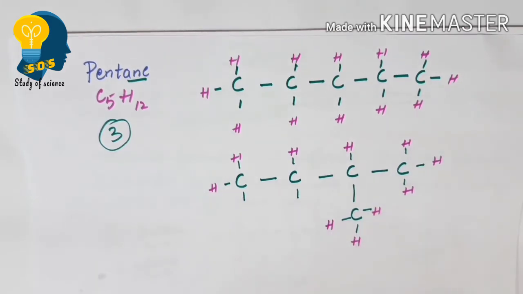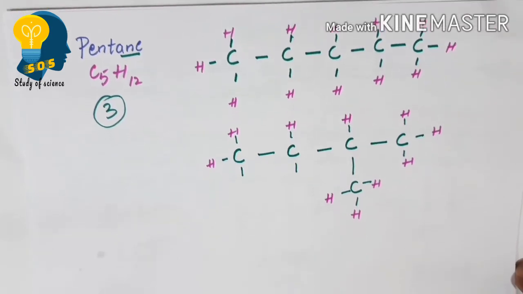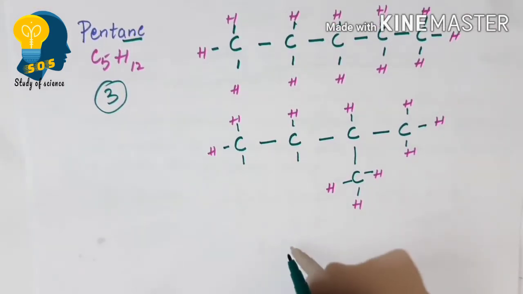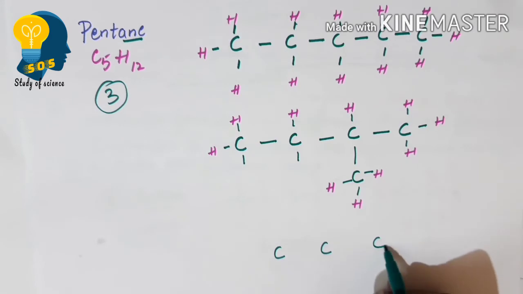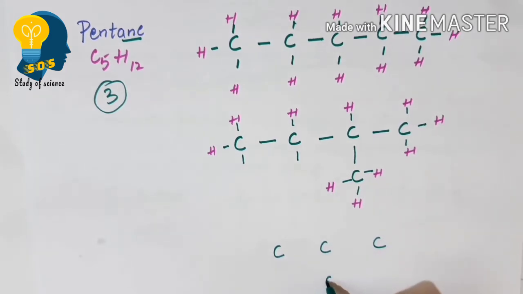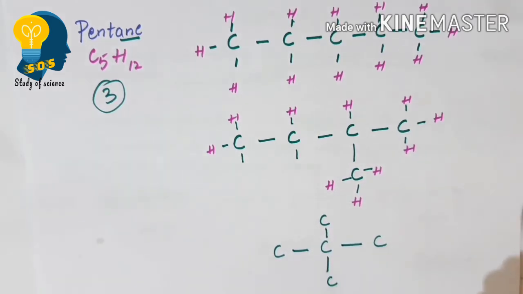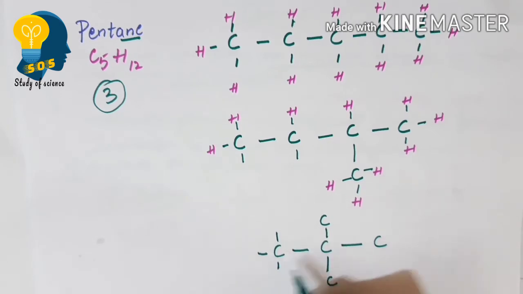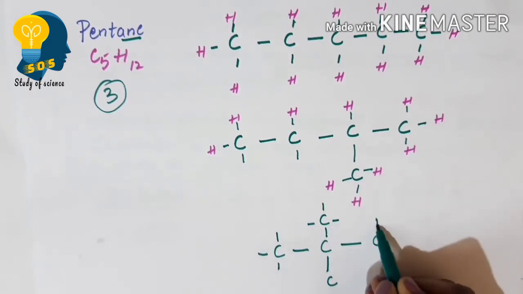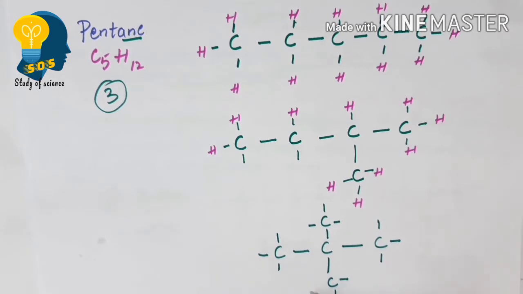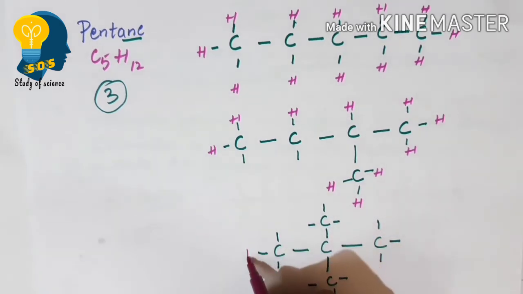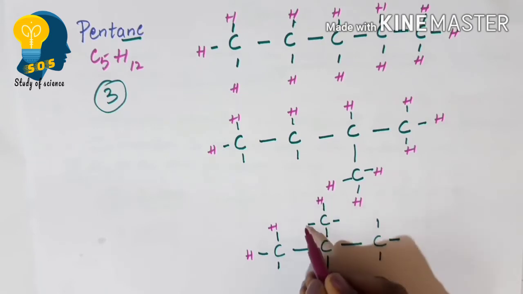And the third possible structure for pentane is, I will write 3 carbon atoms in the longest carbon chain. The fourth one I will write here and the fifth one on top. Now let me write the bonds between the carbon atoms. All the carbon atoms have single bonds between them. Now let me write the hydrogen atoms: 1, 2, 3, 4, 5, 6, 7, 8, 9, 10, 11, 12. Totally I got 12 hydrogen atoms.